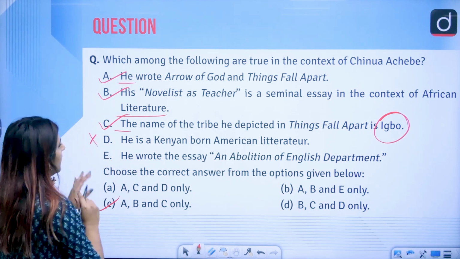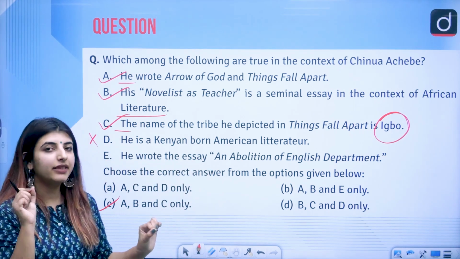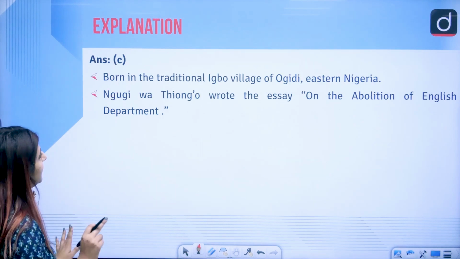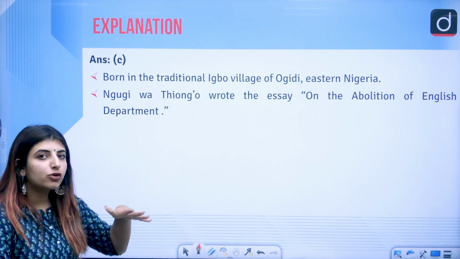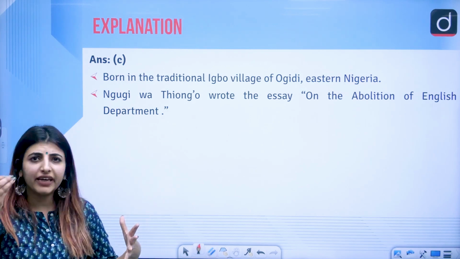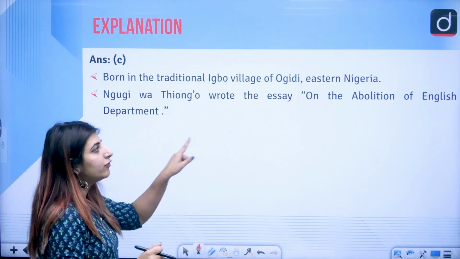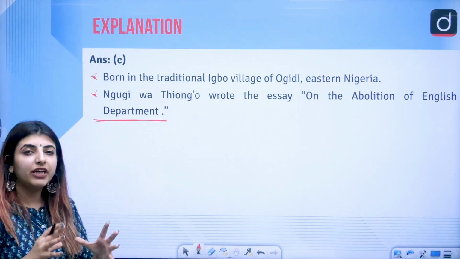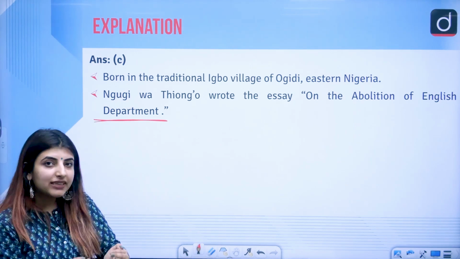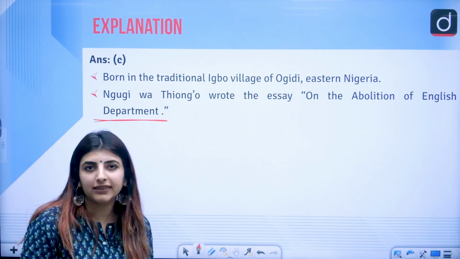Then, he wrote the essay On the Abolition of the English Department. This essay was written by someone else, Ngugi wa Thiong'o. He also talked about English and the native language, the differentiation between the 2, because he wanted to say that English as a language is also trying to colonize us.